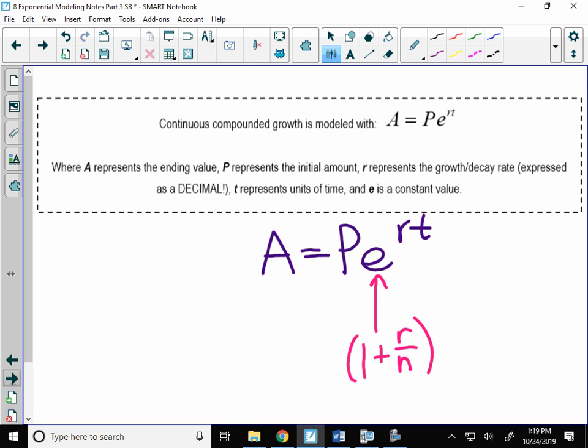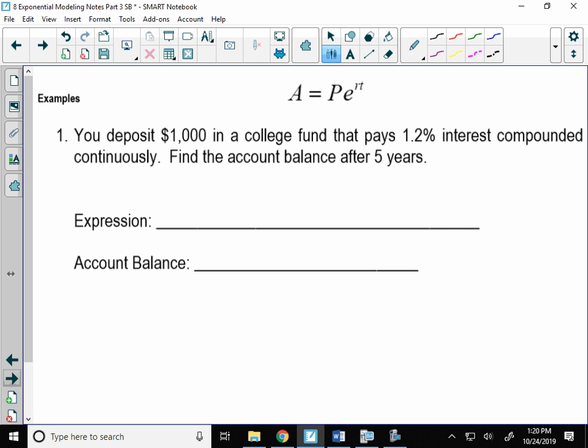So we're going to use the formula with the pink stuff if they tell you how often you take interest: quarterly, monthly, weekly. But if they just say you take interest continuously, we're going to use E because of that limit thing that we just kind of saw. Okay? So let's just see one, because I want to show you one more place where E is on your calculator, and then I'll give you time to work.